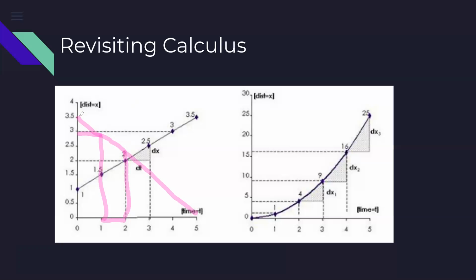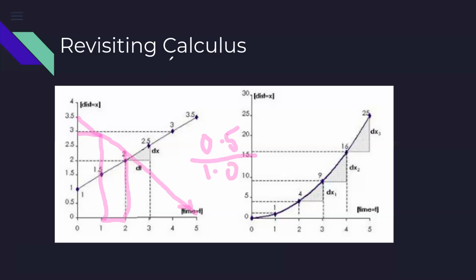So for this line, which is sloping downwards here, we'll compute the change in y and then the change in x. The change in y is 0.5 and the change in x is 1.0.